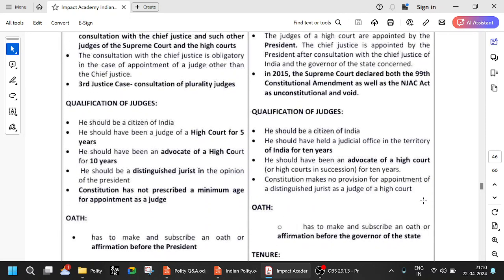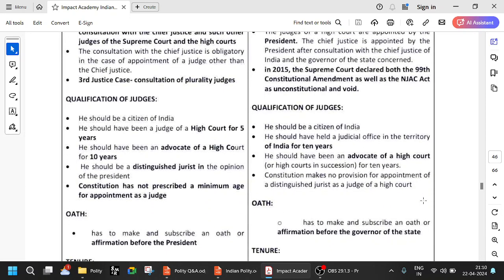So qualification of judges: he should be a citizen of India. He should have been a judge of a high court for 5 years, or he should have been an advocate of a high court for 10 years. So if it is judge 5, advocate 10, he should be a distinguished jurist in the opinion of the president. The Constitution has not prescribed a minimum age for appointment as a judge.